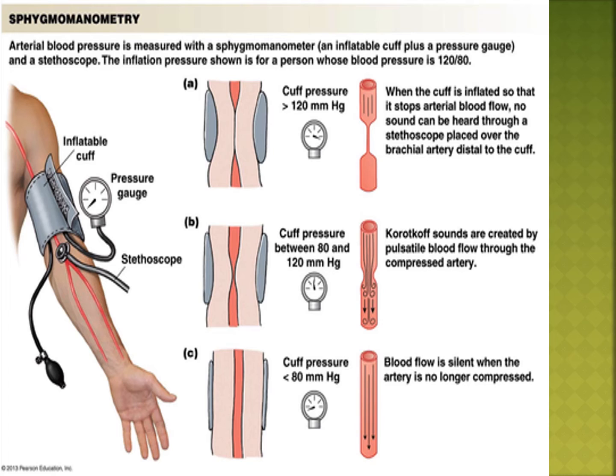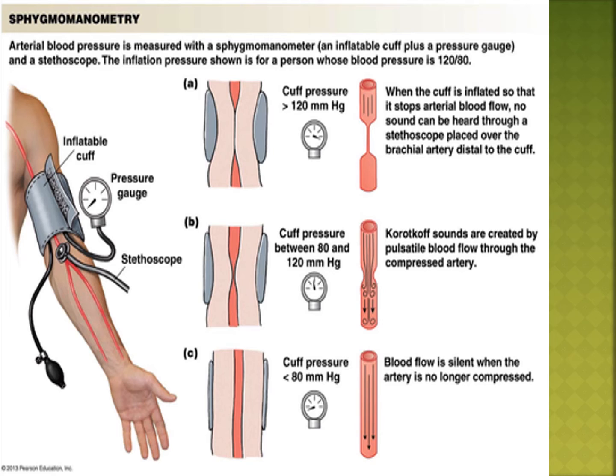After one pulse rate and another, we check the pressure. See the picture, everybody. Sphygmomanometer. Everybody has seen this instrument measuring the pressure, BP checking.